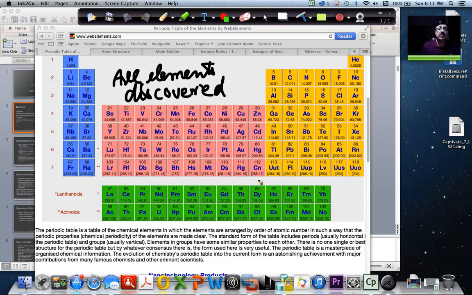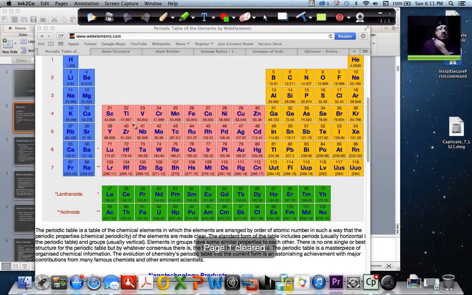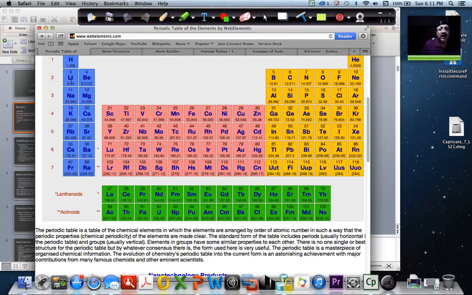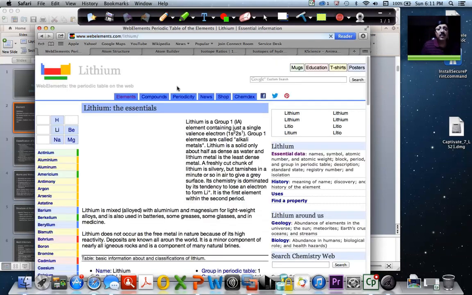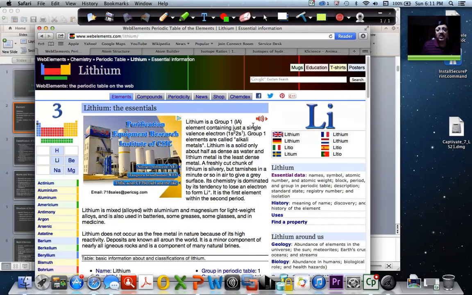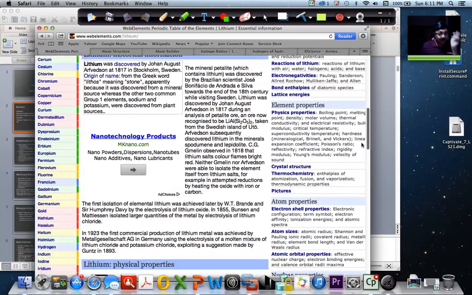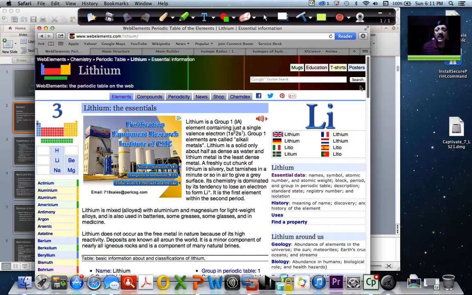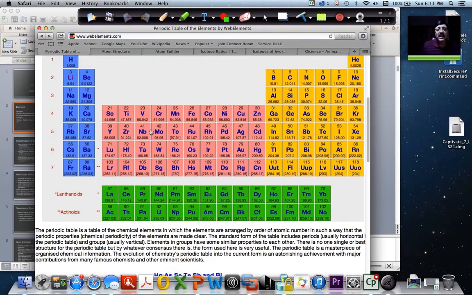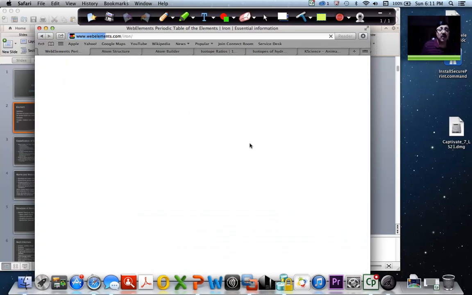And I'm going to come back to this. This is a very good site, in fact, and if you are interested, you can also make use of it later on if you want to understand. It's called webelements.com, and if I click on any of them, it will give the properties of the element. So which group it belongs to, how many electrons and protons it has got, what is valency, what are its basic properties, who discovered it, and so on. All these details of each element are there. It's a very good site. I found it to be very useful. So whenever you want to understand about a periodic table, this is actually the properties of iron, right?